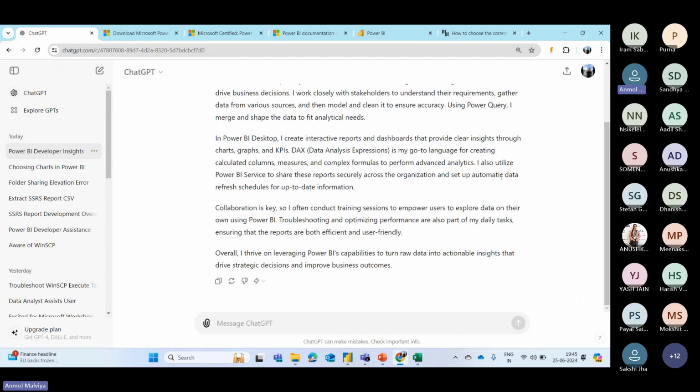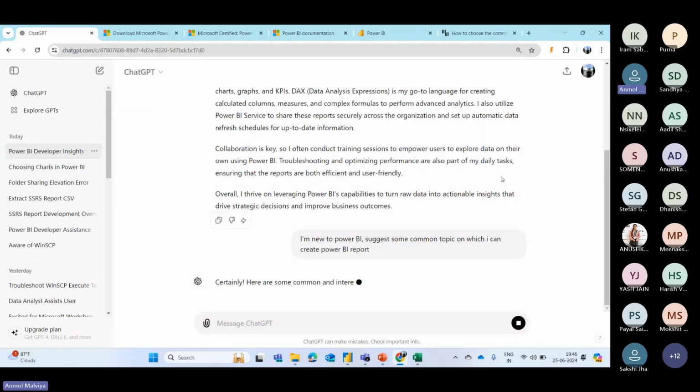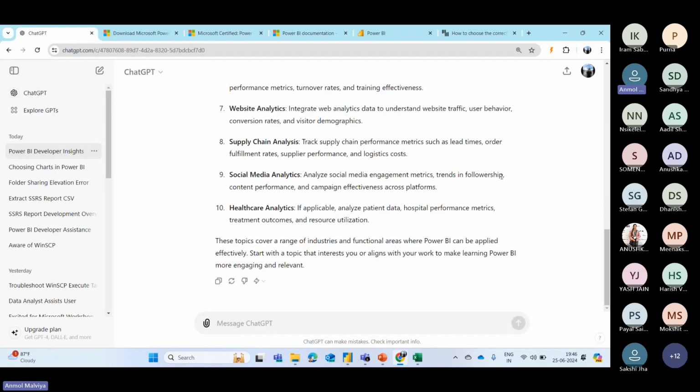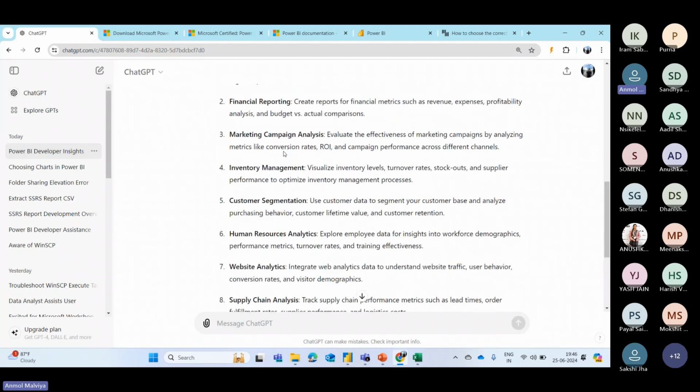Now we will create an end-to-end report using ChatGPT itself. I will also pretend like I don't know anything about Power BI, and I don't have a dataset or a topic on which I want to create a report. So I will simply enter, I am new to Power BI, suggest some common topics on which I can create a Power BI report. Because this question comes up many times when we want to create a project or when we are very confused about what to choose. You can simply see we get 10 topics on which we can create a report.